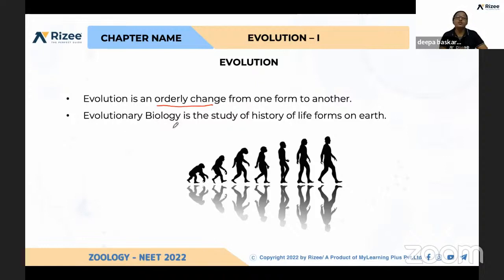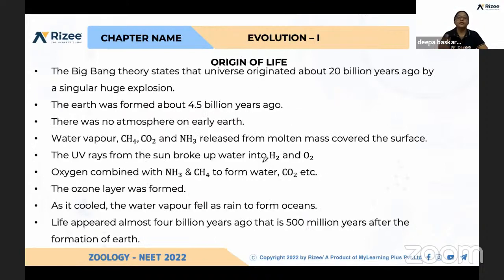And what do you mean by evolutionary biology? The study of these evolutionary steps and the history of life, which formed on the earth, is called evolutionary biology. Yeah. See, each and every point is very much important. So the first theory was the Big Bang theory.